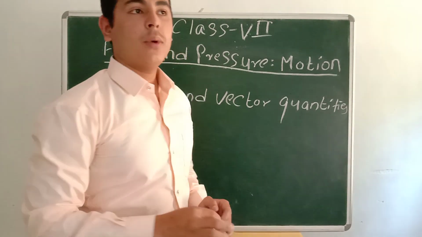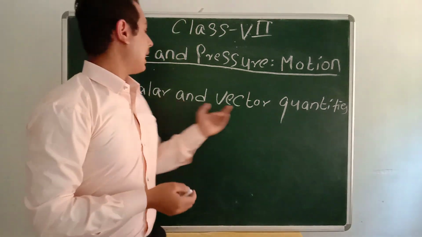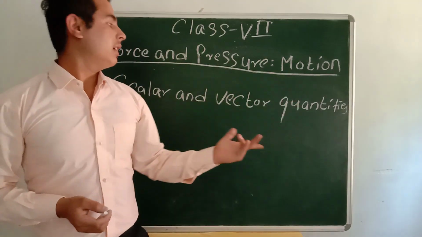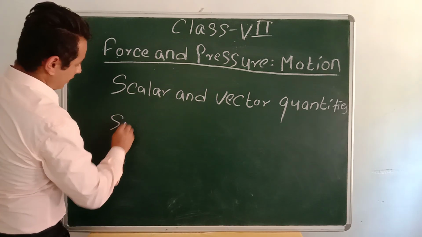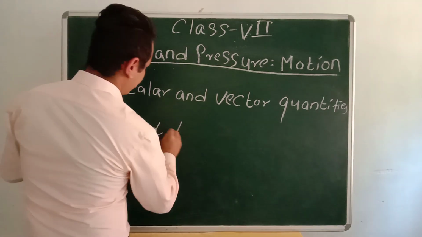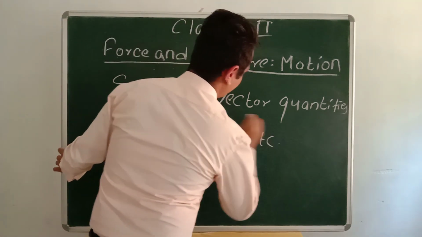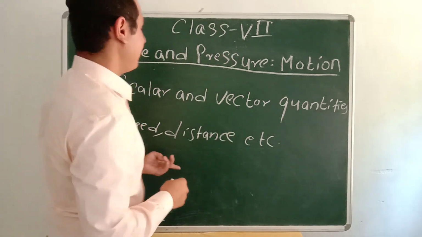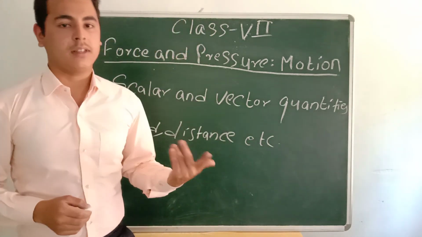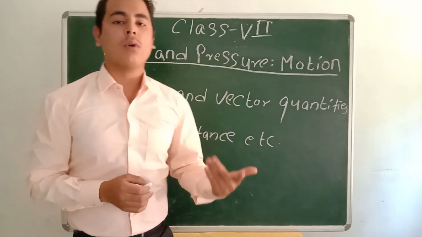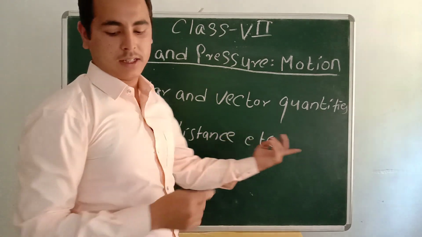Okay, in physics we come across different kinds of terms like scalar and vector quantities. For example, speed, distance, etc. These quantities are scalar quantities. Scalar quantity means it needs only magnitude to measure. The quantity which requires only magnitude to measure is called a scalar quantity. Examples I have given already: speed and distance.